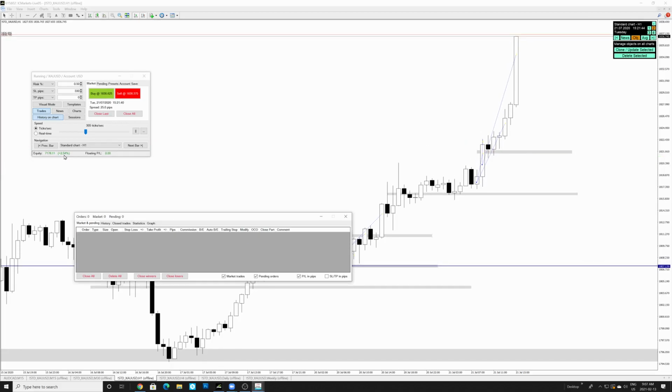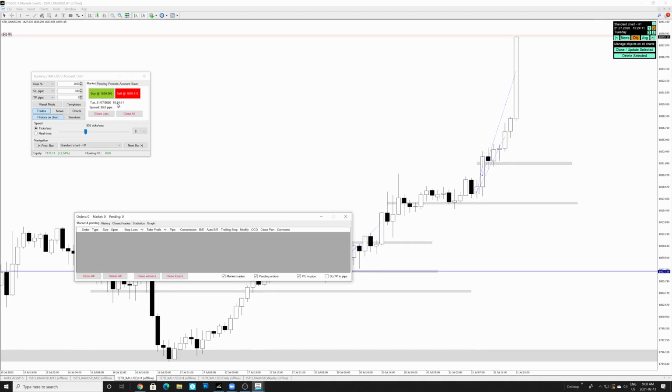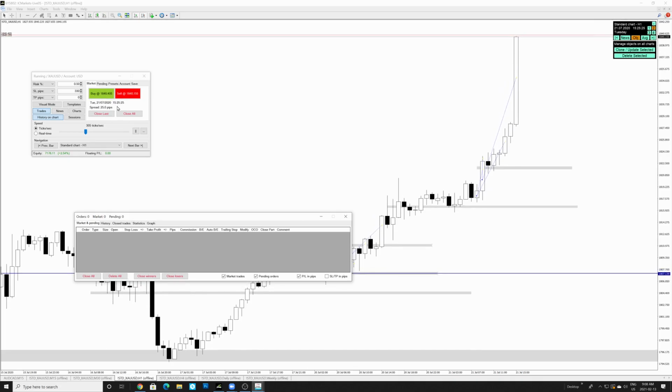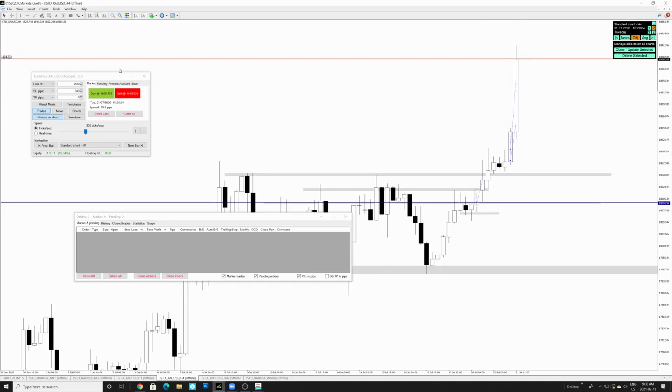And so we got around 2.5% so far. This thing is still going. See how much volume New York session is bringing in. The most important thing to notice is that there was no volume at this point over here, because this was the Asian session. Asian session has no volume, and you can see how the candle closed bigger bullish than the previous one.